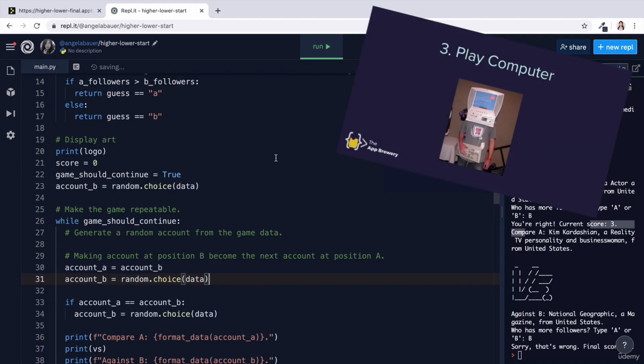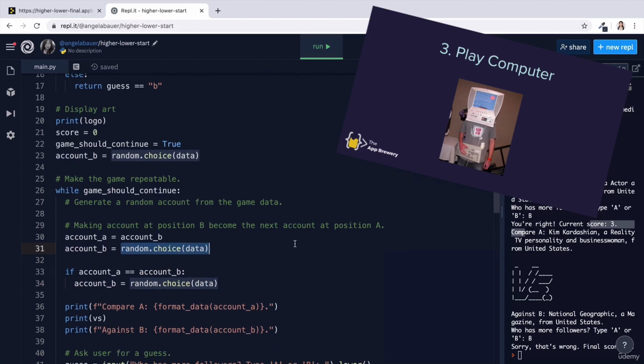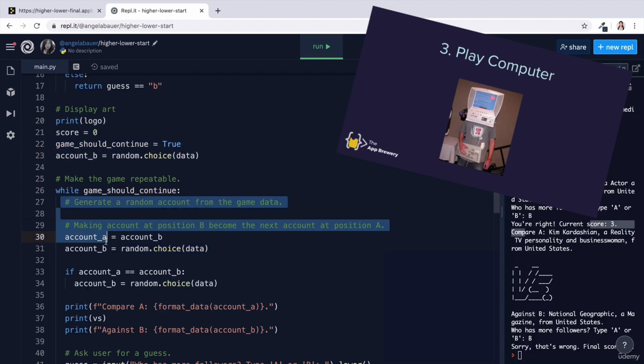Let's play this through in our heads as a computer. The first thing that happens when the game starts for the very first time is we generate a random account B. Now that account becomes the account A, and then account B becomes a new random account. Now, when the game loops back, it's not going to touch these parts of the code. It's going to start from here.